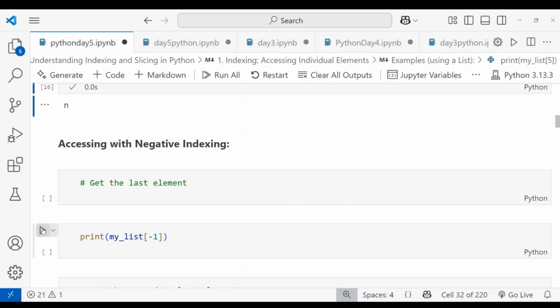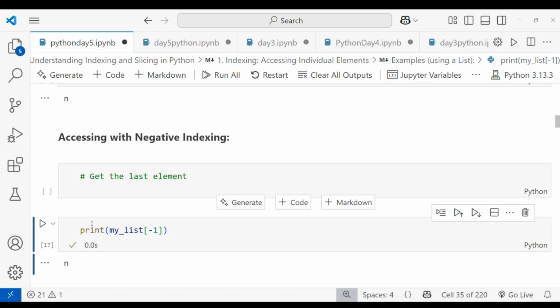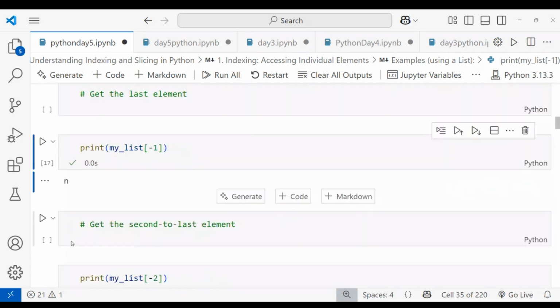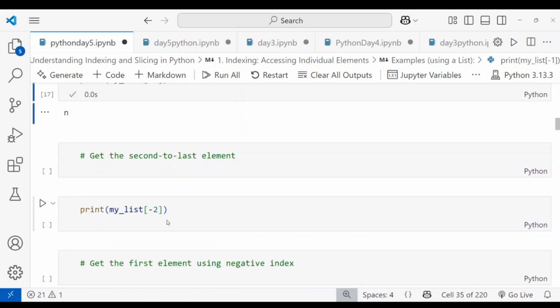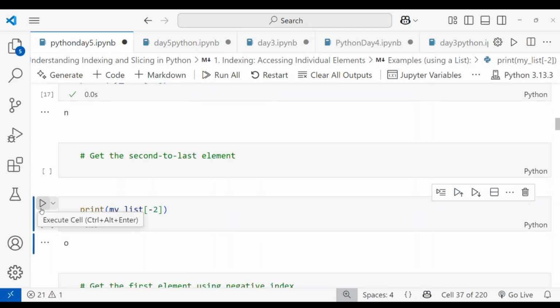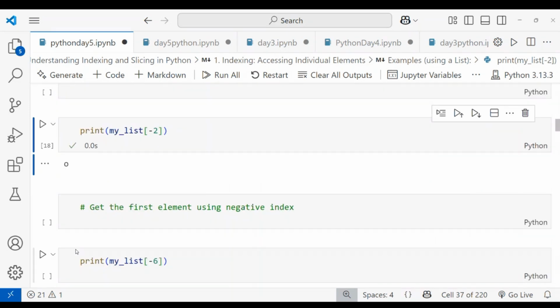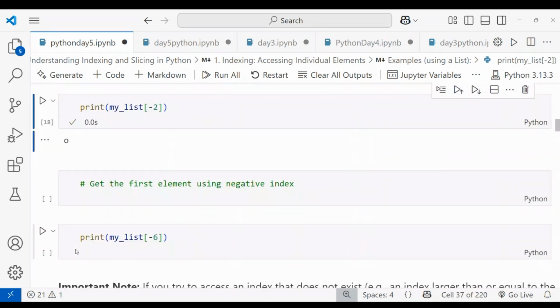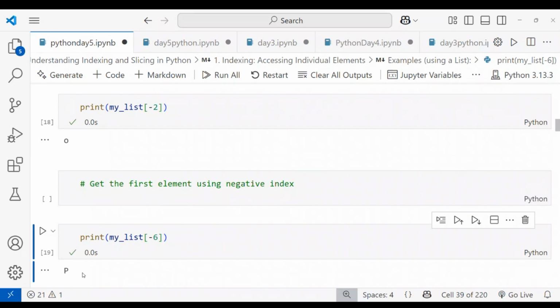End, right? So if I want the second element from the backward, I will get -2. If what? 0 is O, right? It can be a C, right? If I want the first element in the negative indexing mode, I want to give -6. For my list example, that is Python. So when I am running this, I will get the P. This is how we handle accessing the values using negative indexing.